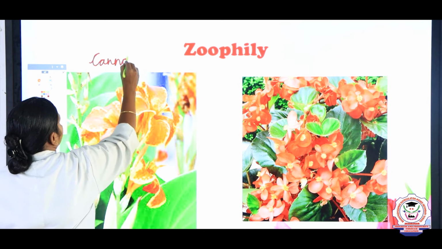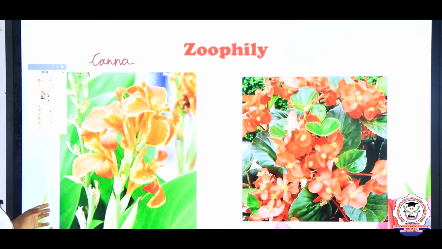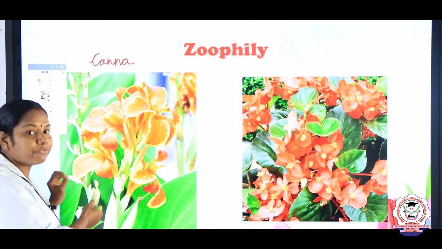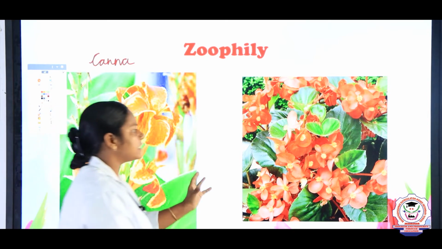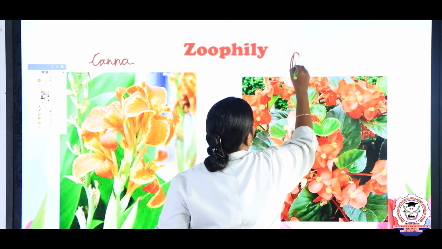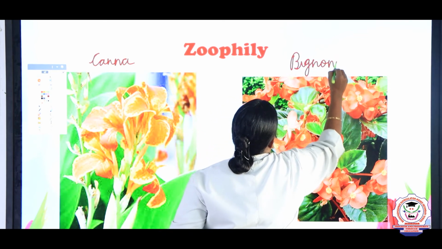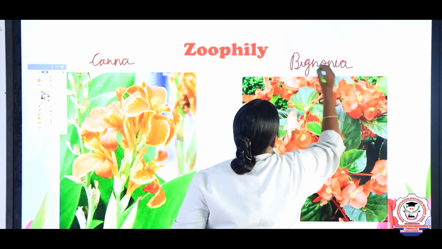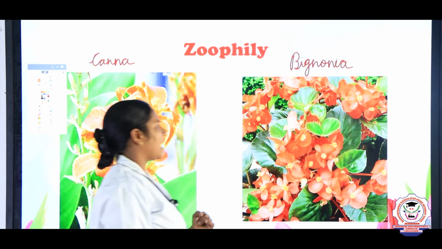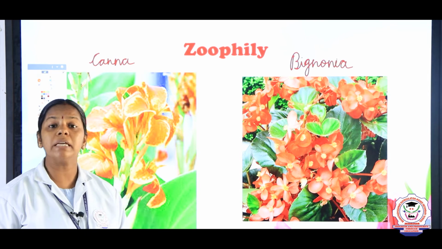Canna. In Tamil we say it as kalvazhai. You can see we say it is in the croton type, right? It produces flowers in different colors, and this one is bignonia. What is the name of this flower, children? Bignonia, right? And these two flowers are pollinated by birds.